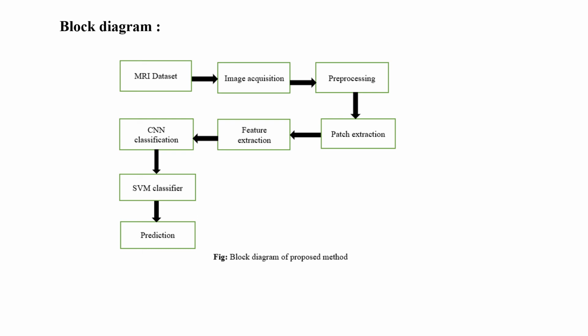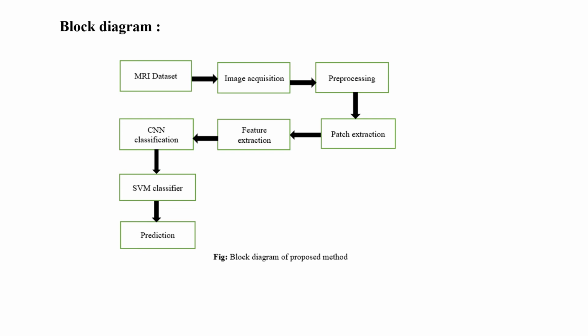And then the further process includes feature extraction. Here we will be using the local binary pattern method, where the image is converted into binary format, and this binary extracted image will be given to CNN classification. And after forming the fully connected output, we will be giving the CNN classifier output to the SVM classification for better prediction, and SVM forms a best line of decision to predict the models, and the final prediction will be based on the SVM output.